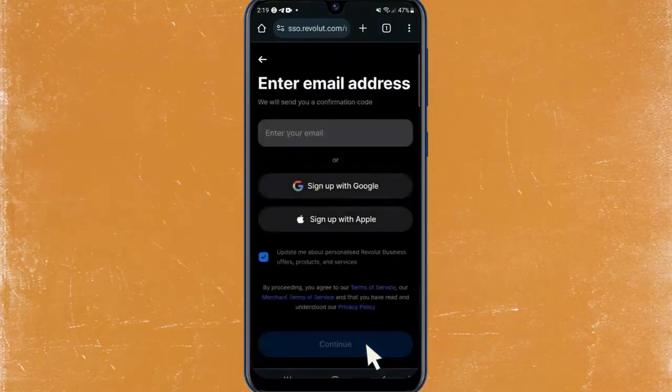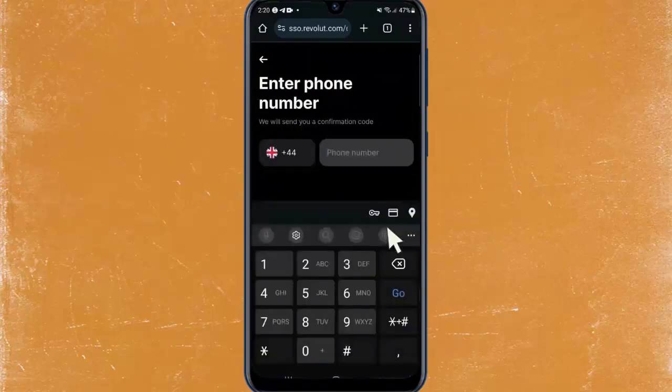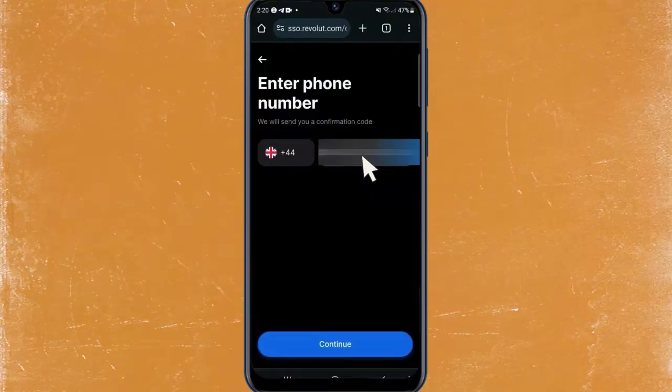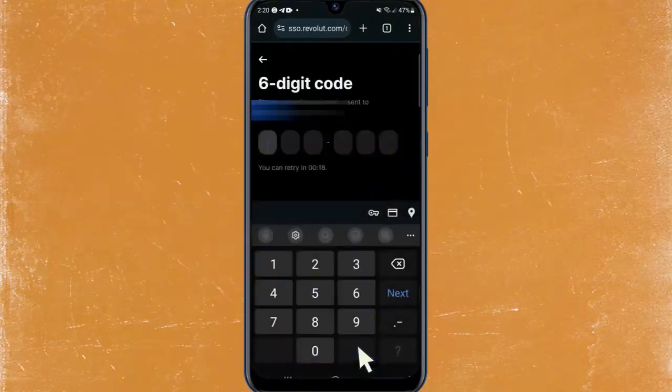Then tap Continue. Next, it will ask for your email address. You can sign in with Google or Apple. After entering your email, you'll be asked for your phone number. Type in your number and tap Continue.